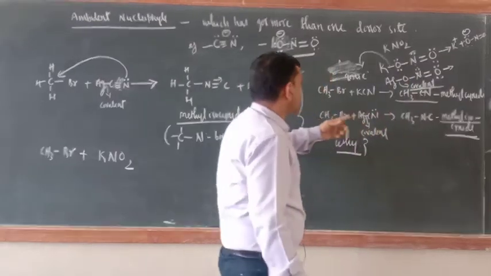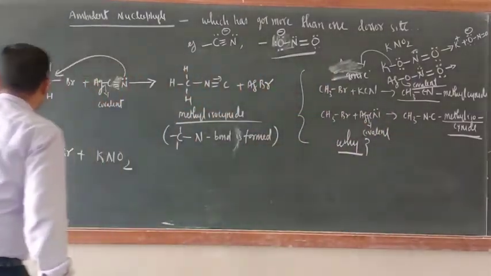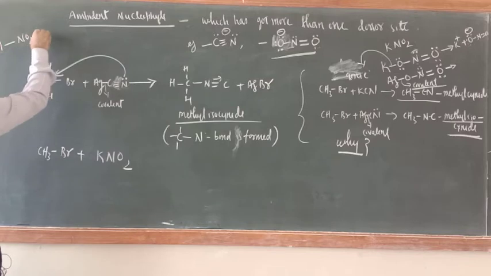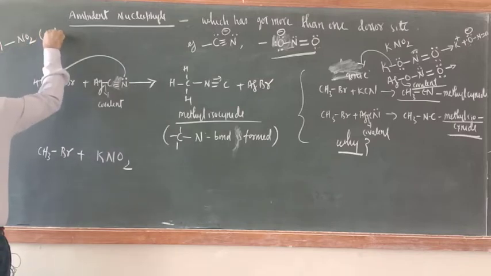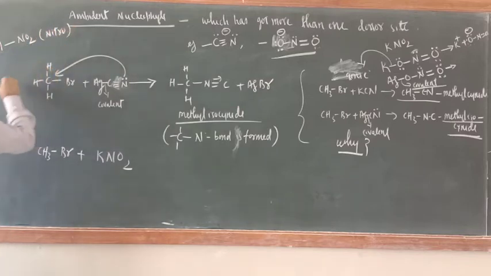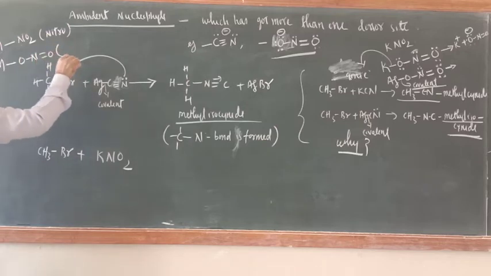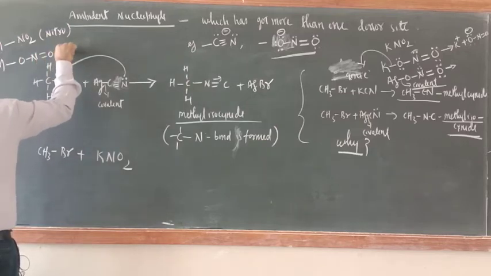So now try to understand. If it is like that, M-NO2 means there is a bond between M and N. So this is known as nitro. If it is like that, M-O-N double bond O, this is known as nitrito.